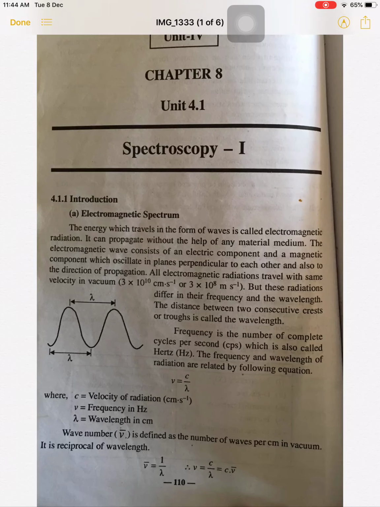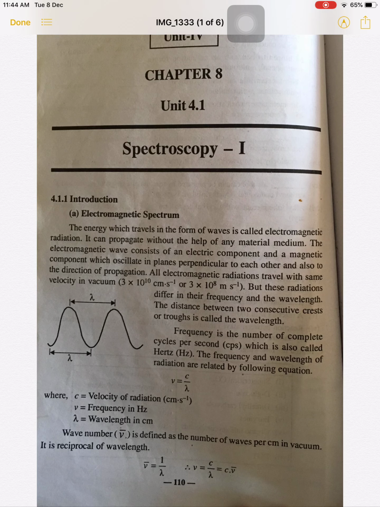Dear students, let's begin with the new topic, spectroscopy. Spectroscopy is nothing but the study of interaction of electromagnetic radiation with matter. In the electromagnetic spectrum, the waves or radiations are arranged in such a way that they have increasing wavelength or decreasing frequency.